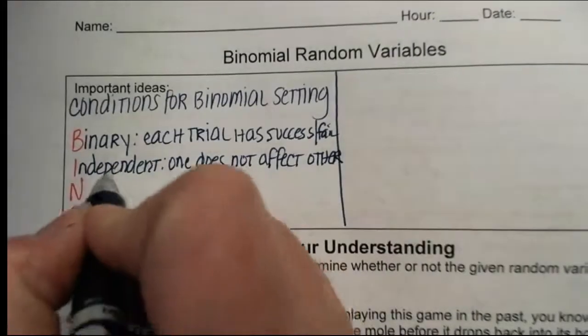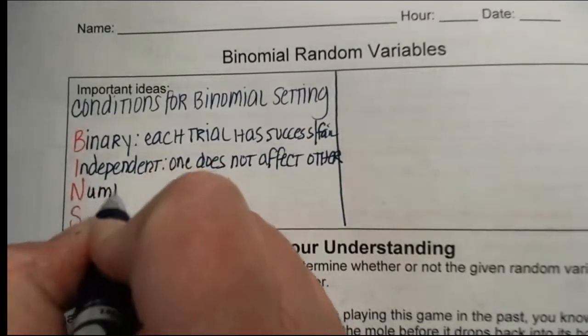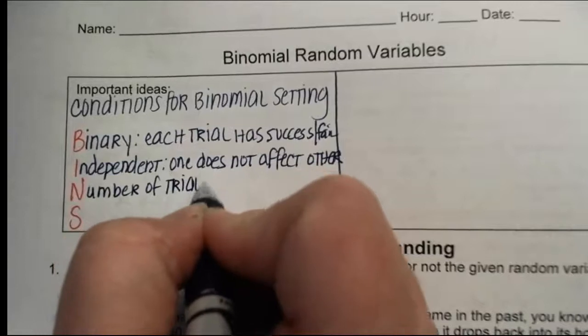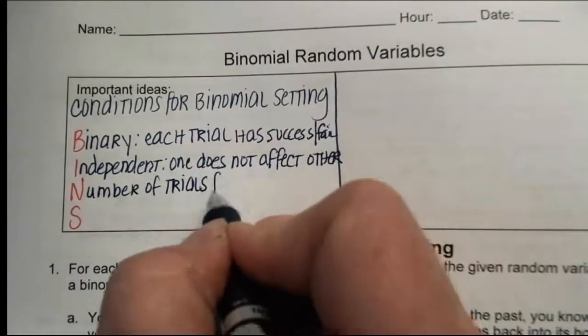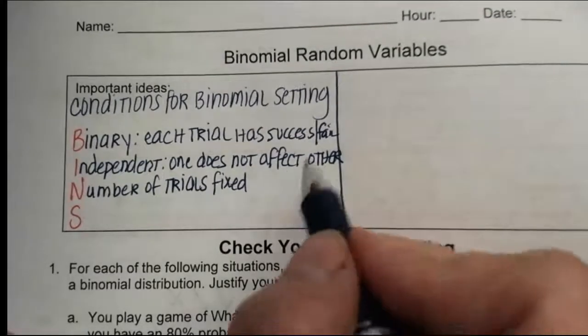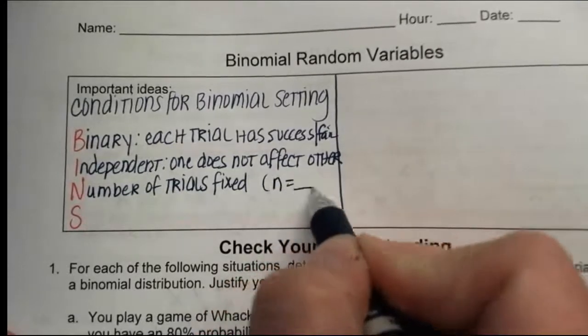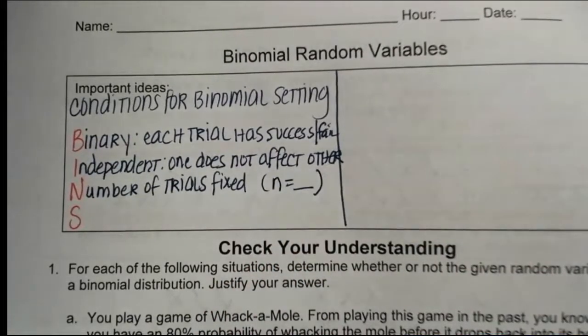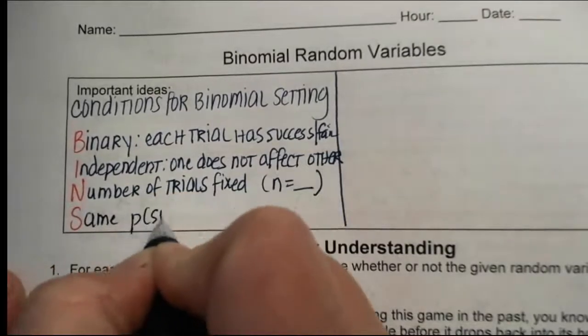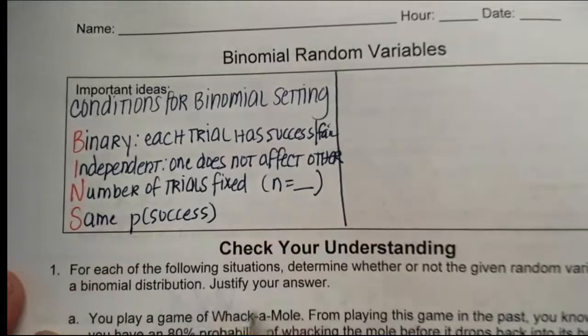Your N stands for your number of trials, which has to be fixed. And what that means is at the beginning, you know how many trials are going to happen. So in this free throw situation, there were going to be three throws. That's it. We already knew at the beginning how many it was going to be. So you know how many times the trial is going to happen before everything begins. And then your last is you have to have the same probability of success for each trial.